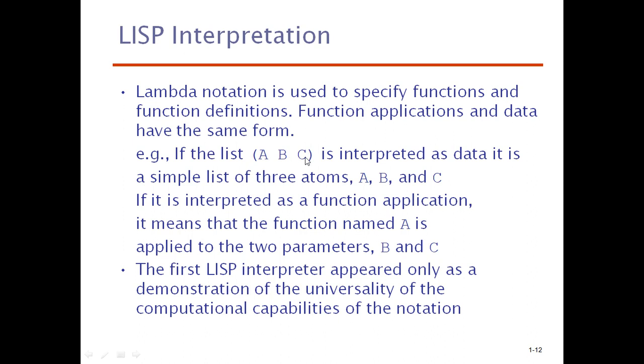The first Lisp interpreter appeared only as a demonstration of the universality of the computational capabilities of the notation.